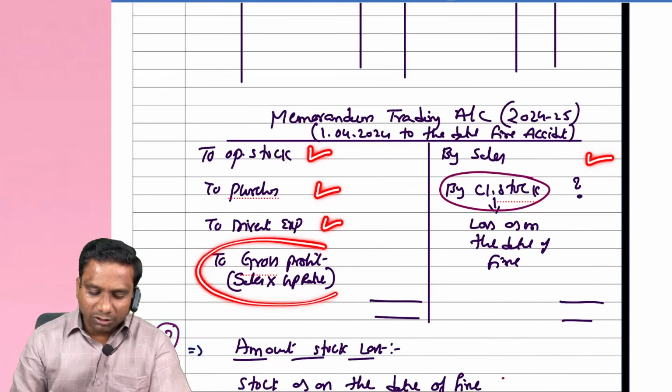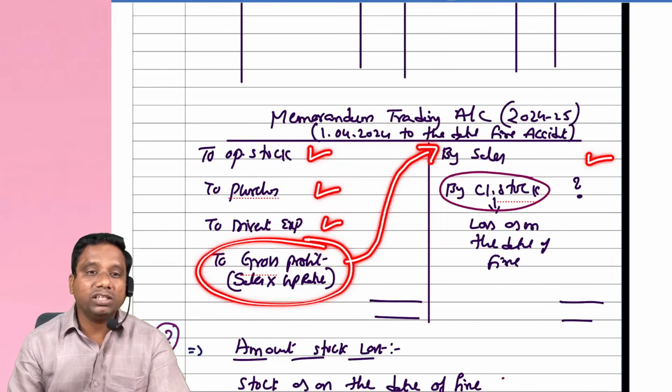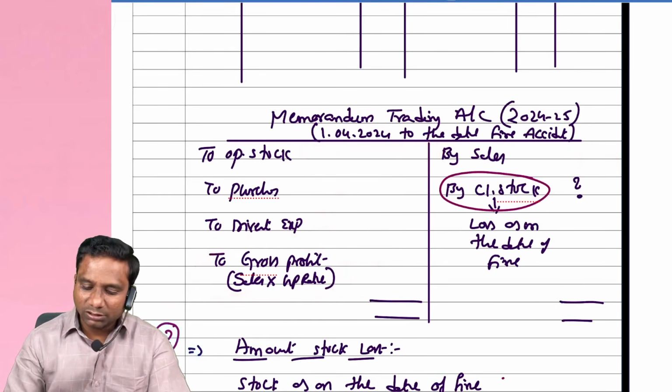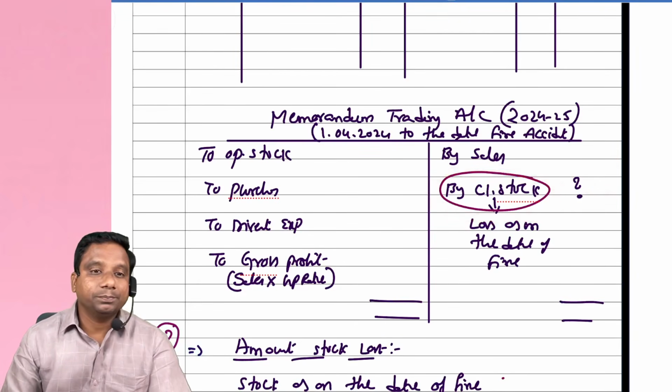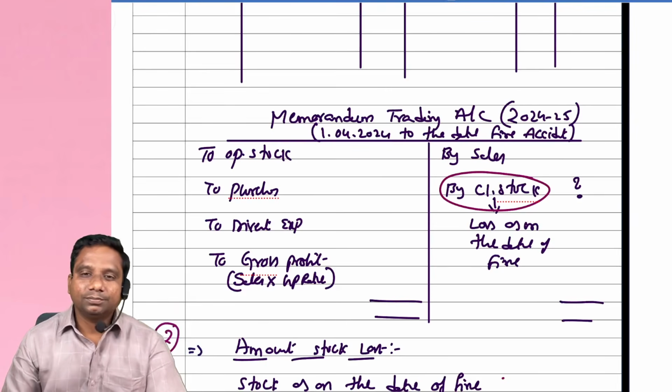If you know gross profit, then on the sales we apply the gross profit rate, and here we get the gross profit. And the balancing figure in the memorandum trading account is closing stock, and this is the stock in the business as on the date of fire. Is it clear or not?